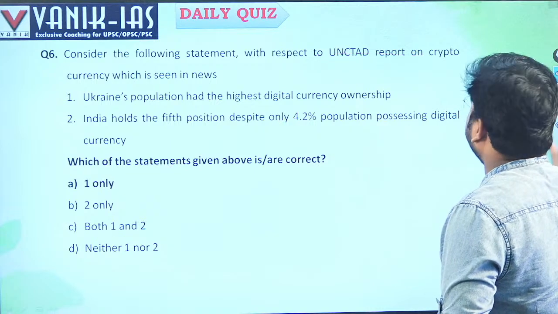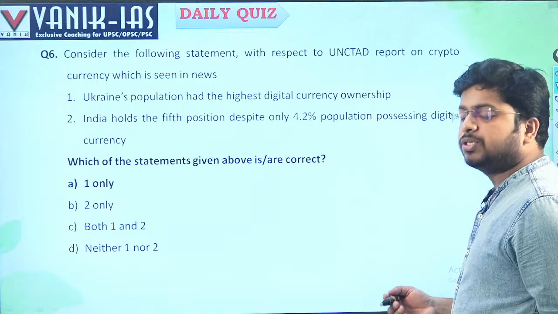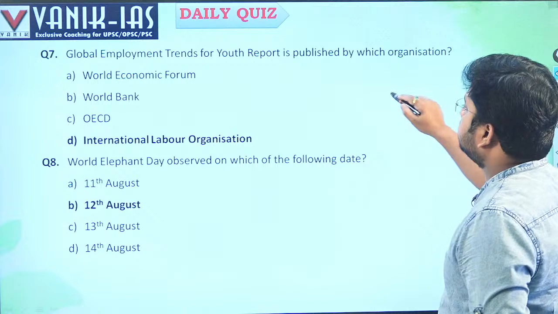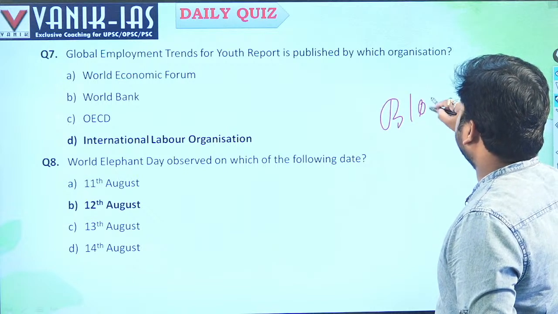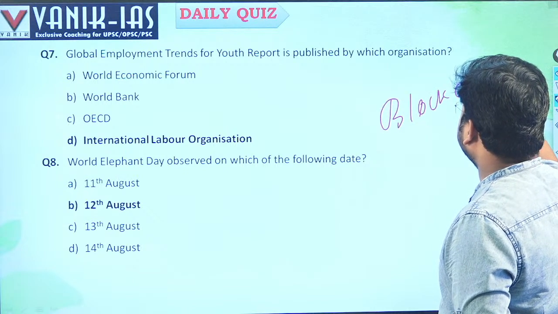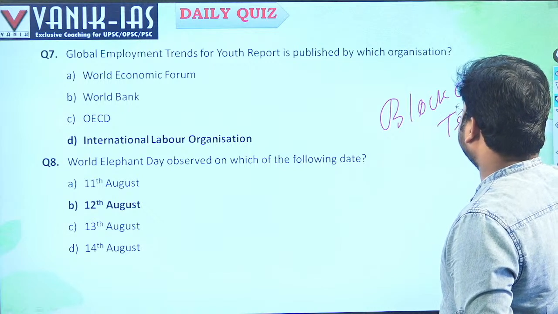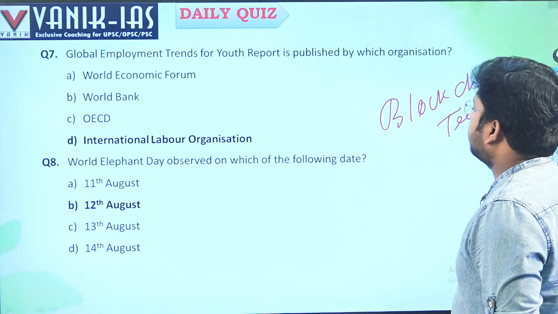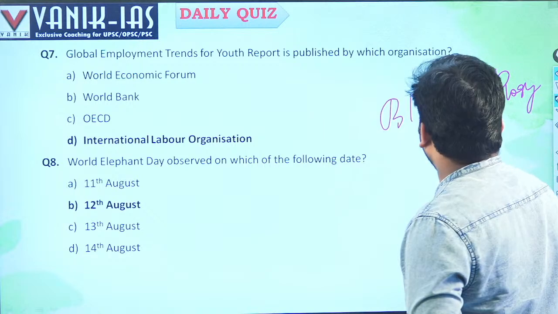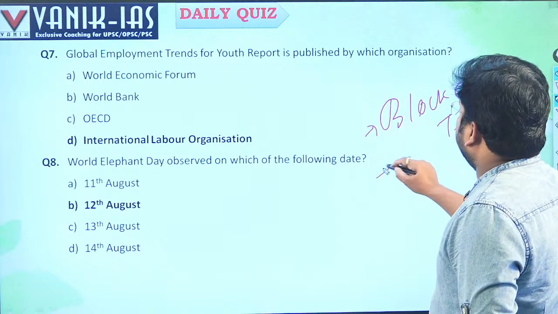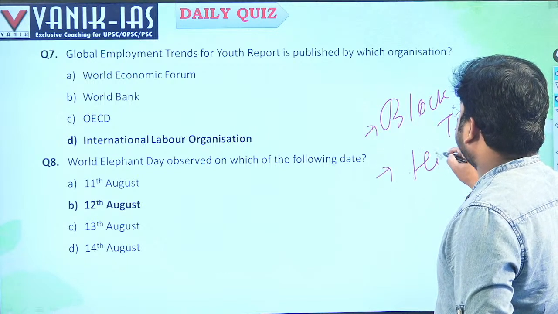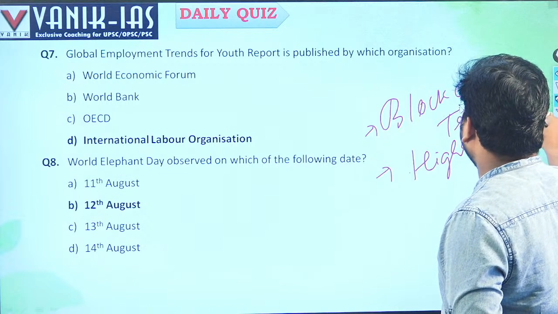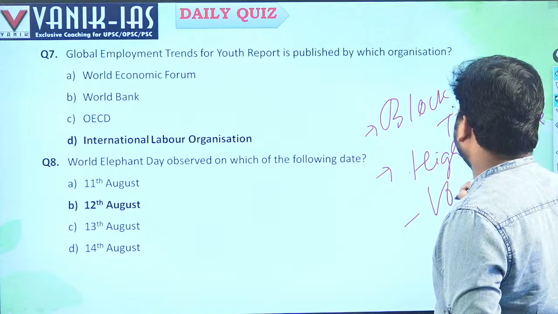cryptocurrency. Remember, cryptocurrency is based on blockchain technology, which is highly secure. The technology underlying cryptocurrency is blockchain technology, and it is highly secure. Blockchain technology or cryptocurrency is highly secure, but highly volatile as well.